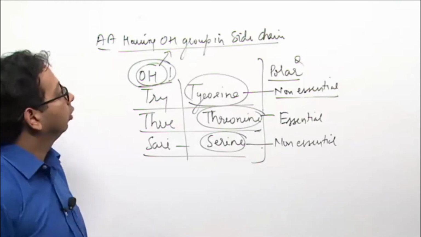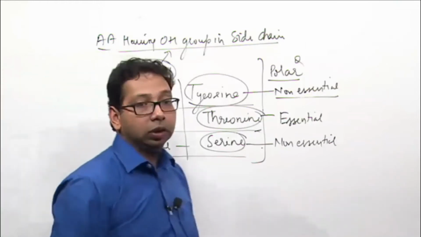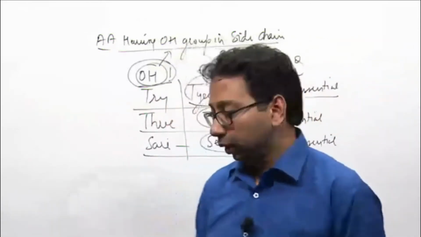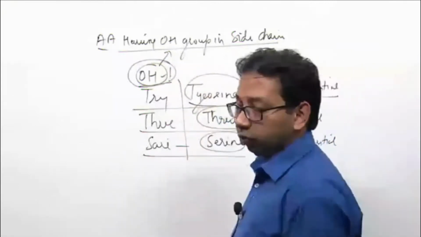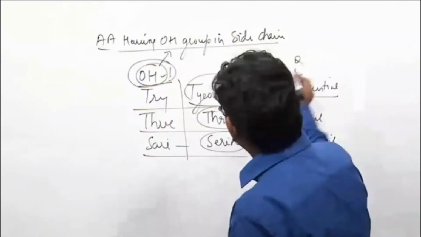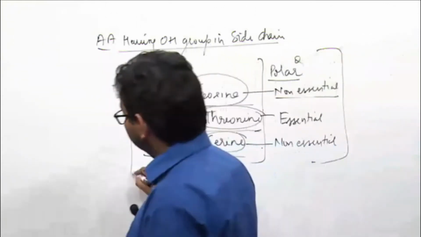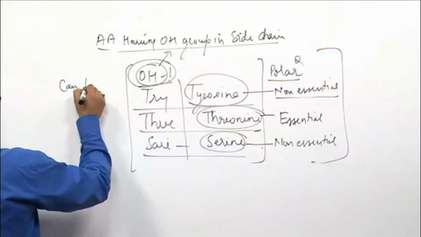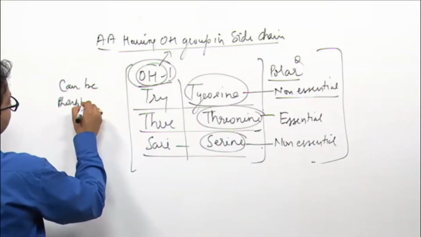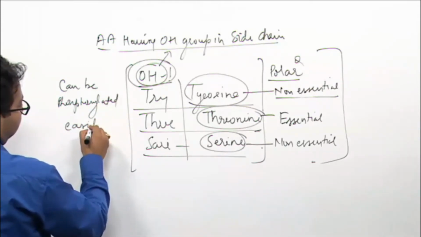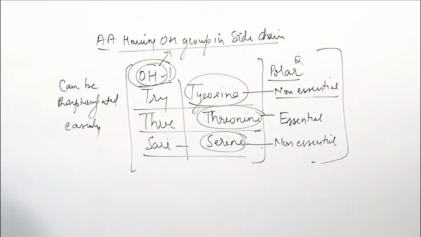Clear? And I initially told you in carbohydrate that OH group has tendency to attach with phosphate. So these three amino acids can be phosphorylated easily. Means you can attach phosphate group to all these three amino acids very easily.